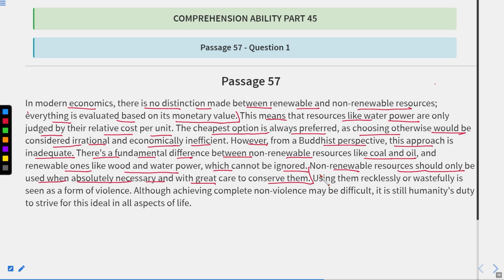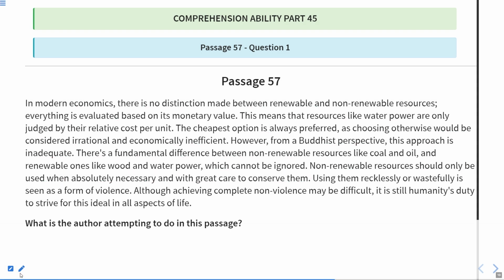Okay, so they are talking about renewable and non-renewable resources and their valuation, that it should not be done on monetary value terms only. So let us start doing the questions based on this passage. I hope you understood the meaning of this passage. First of all, we'll see the questions based on this passage.